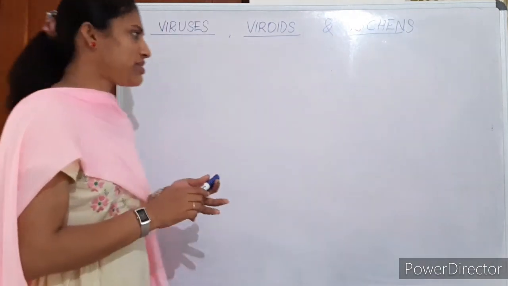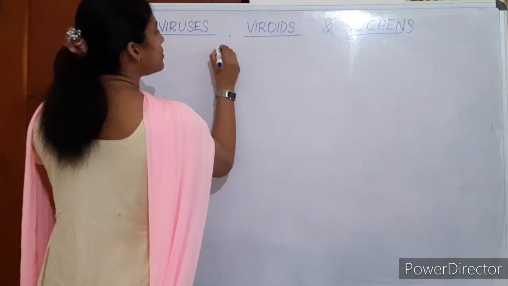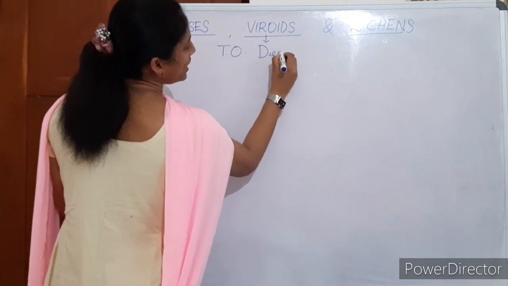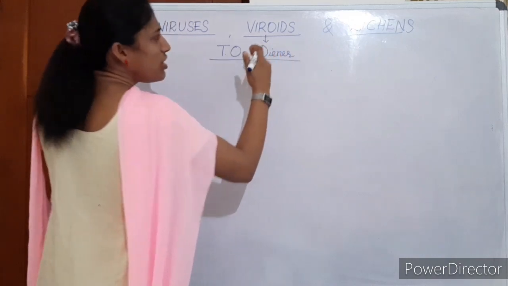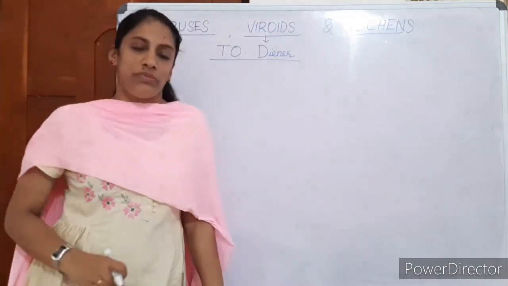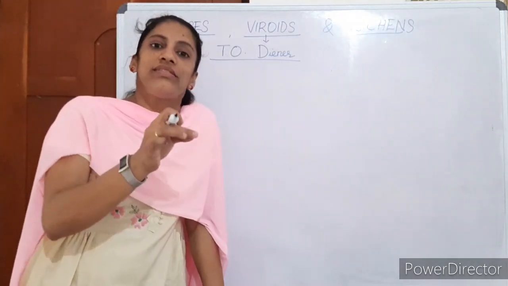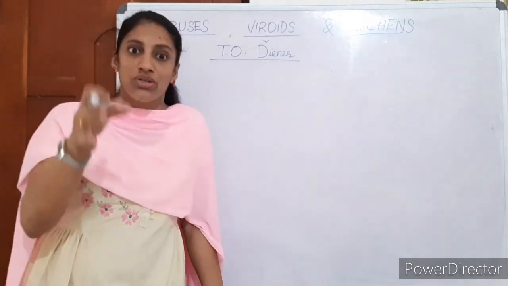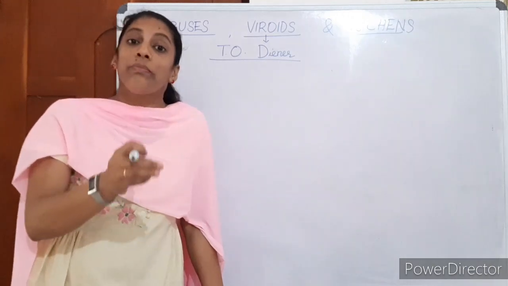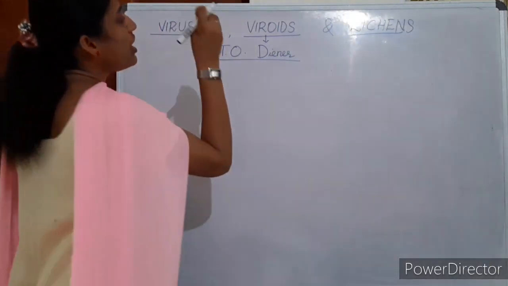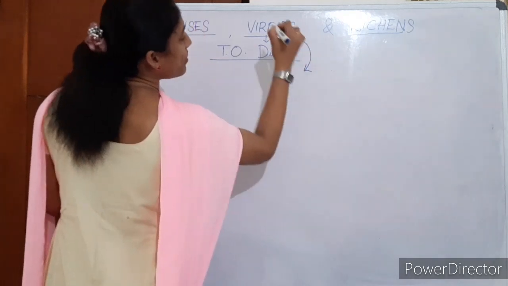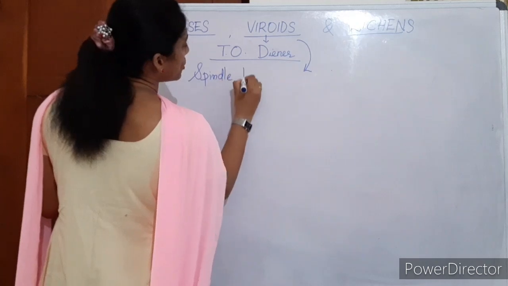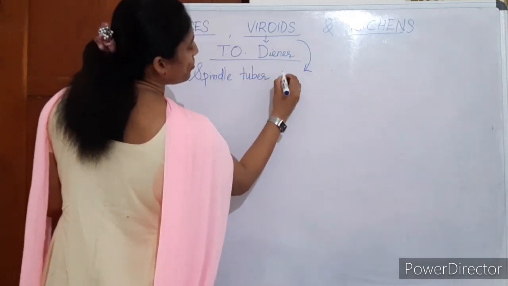In short, we have completed viruses. Then about the viroids. Viroids were first discovered by T.O. Diener. Oid means something less than a virus. Like nucleoid, which is less than a nucleus, it's not a true nucleus. Here, it is not a true virus, something less than a virus. So a viroid was first discovered by T.O. Diener when he was studying the spindle tuber disease of potato.